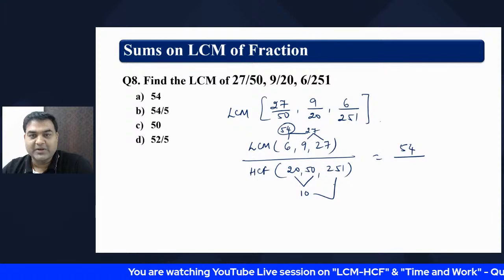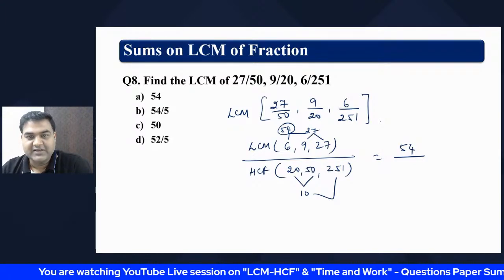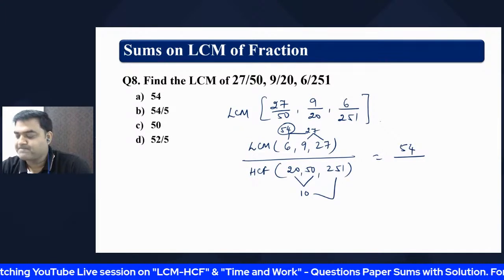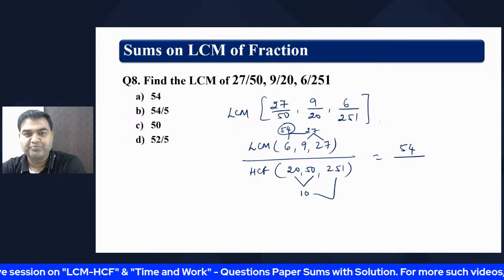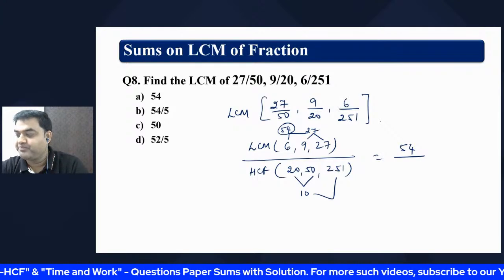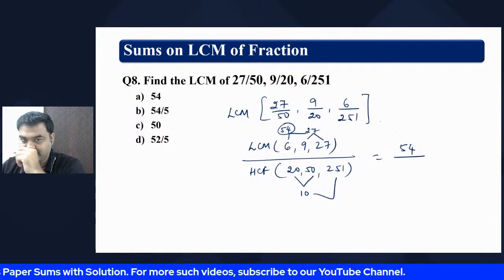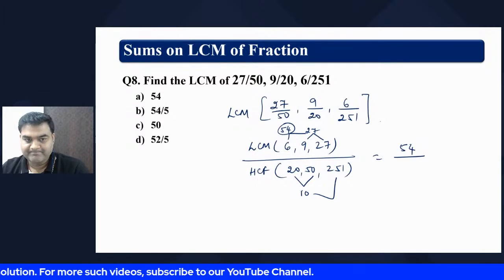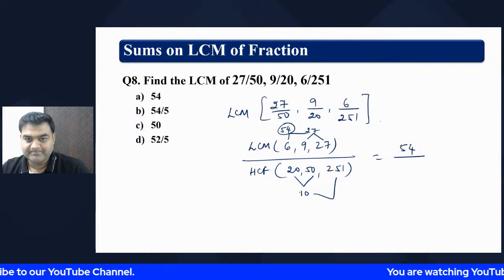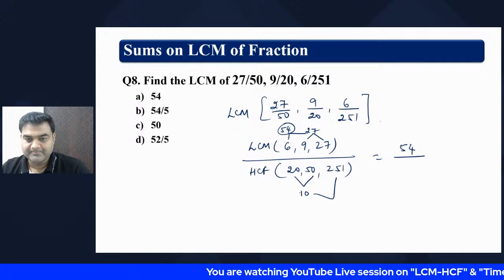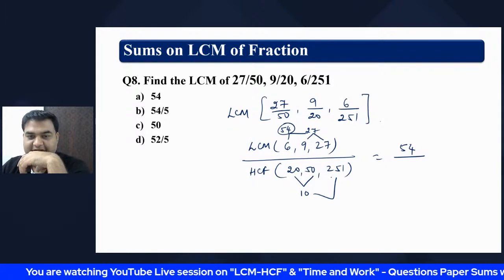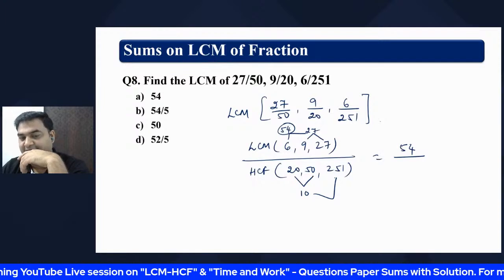Now, between 10 and 251, what is common?